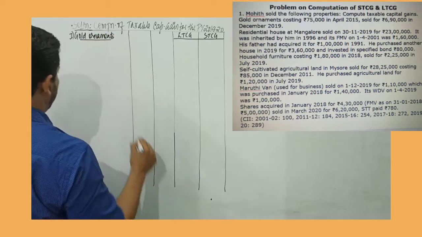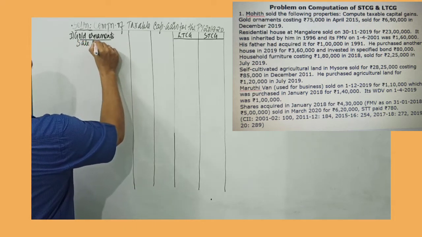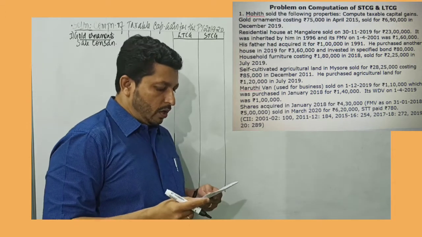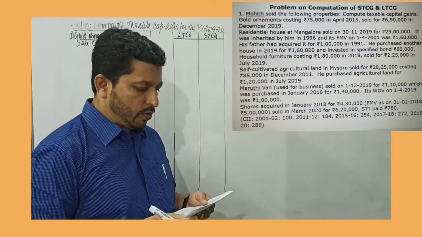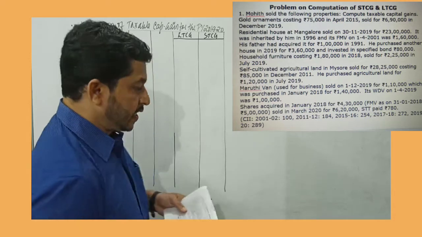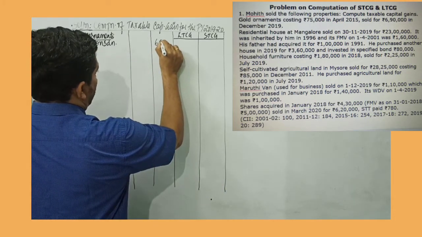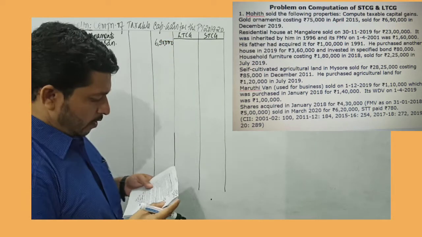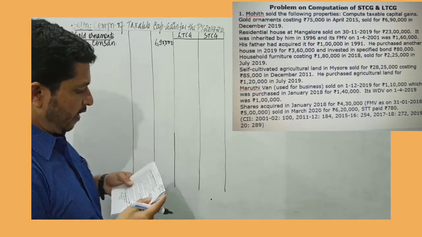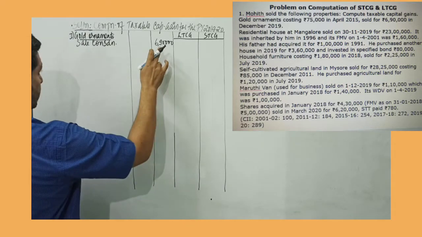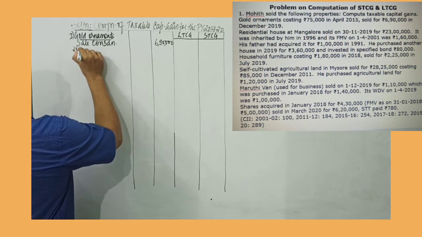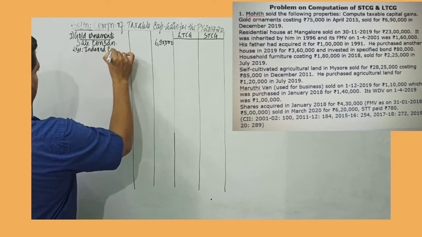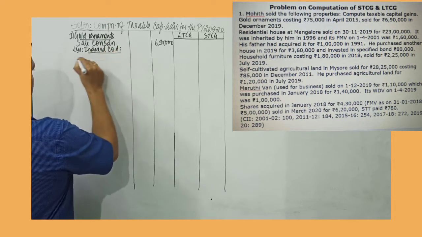Gold ornaments is given. So I record sale consideration. Let's read through the column. Gold ornaments costing rupees 75,000 in January 2015 sold for 6,90,000. So I record the amount in the second amount column, 6,90,000. It was costing 75,000 in January 2015. So definitely more than 36 months. So it becomes a long-term capital asset.